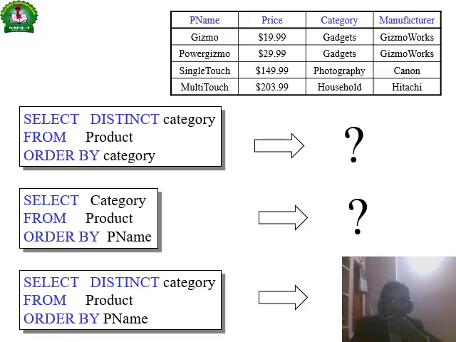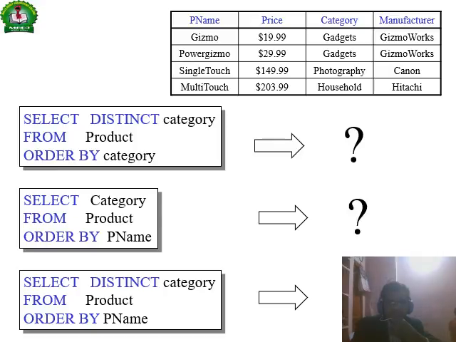So product name, price, category and manufacturer, and select distinct category from product order by category. Distinct means it eliminates the duplicates, that is gadgets and photography. What is the result? Gadgets and photography, in alphabetical order. Whereas select category, product name from product order by product name, the product name will be printed and duplications are available.